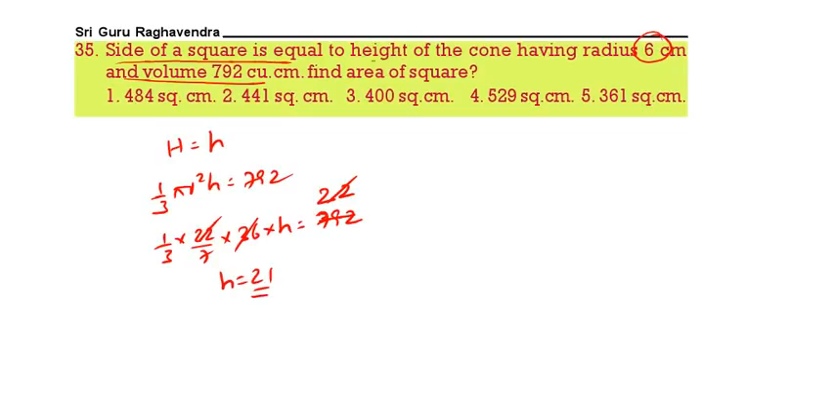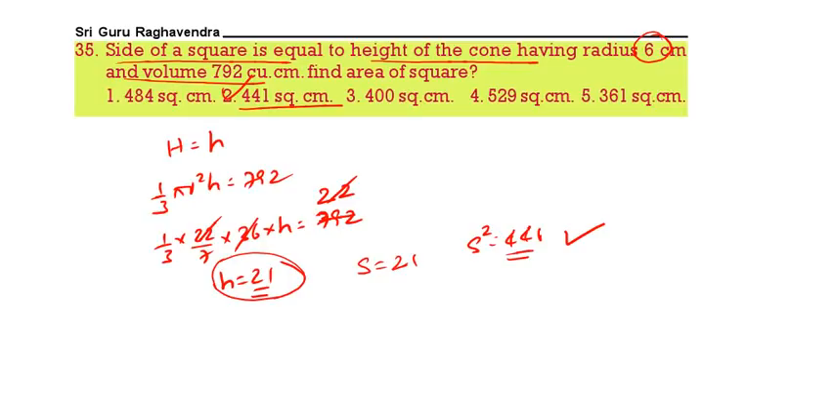The side of the square is equal to the height of the cone. So the height of the cone is nothing but the side of the square, that is 21. Therefore s square is equal to 441. That is the area of the square. 441 is the correct answer. See the next one.